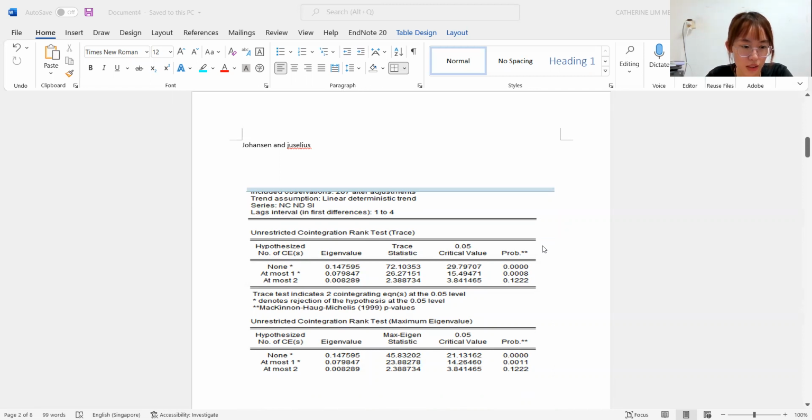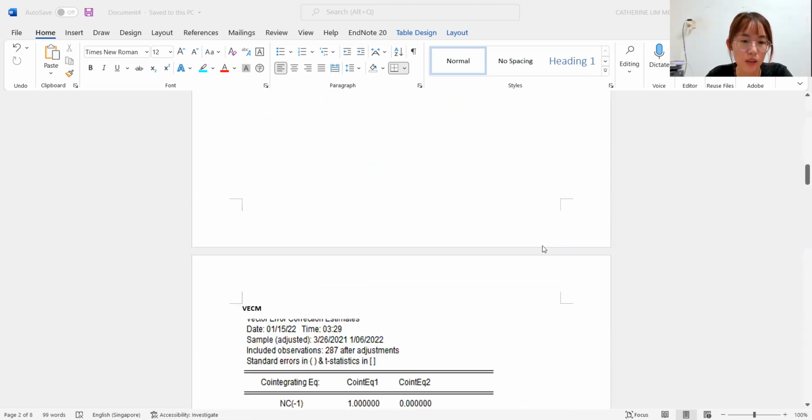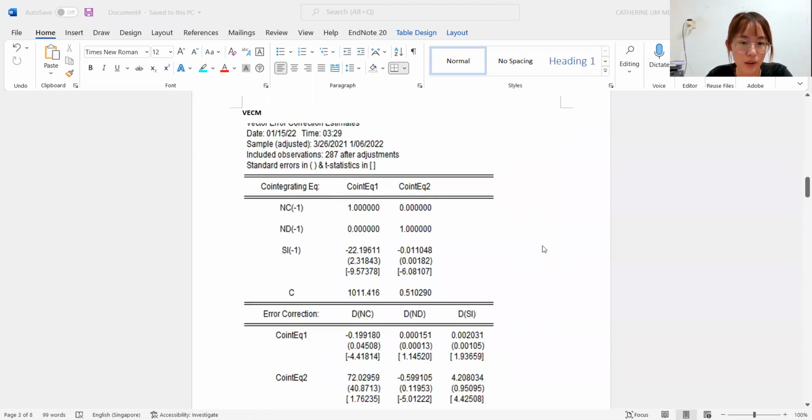So for this test, the trace and maximum eigenvalue show that the number of co-integrating vectors among the variables is 2, as the p-value is smaller than 0.05 at 5% significance level. Hence, there are 2 co-integrating vectors among the variables that exist in the long run. So moving on is the VECM.